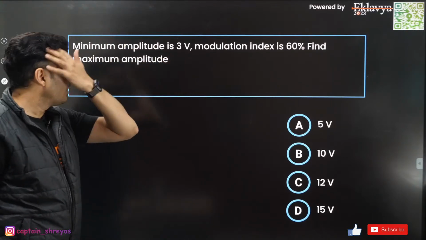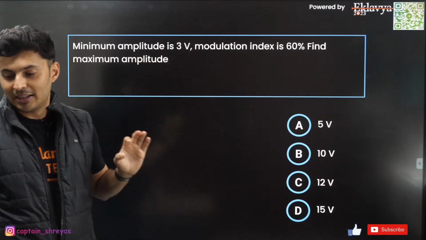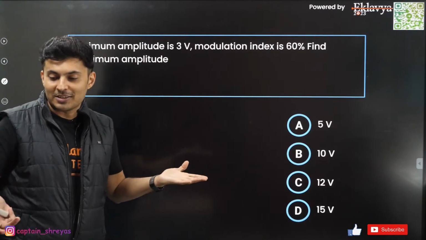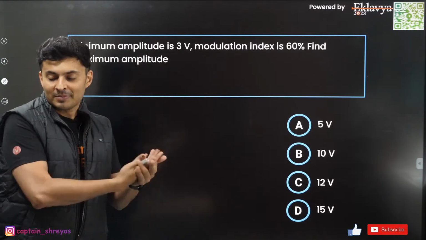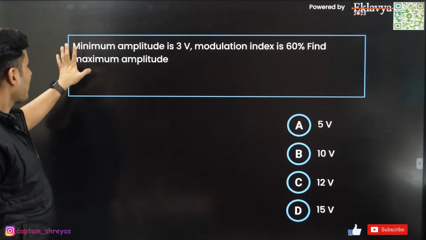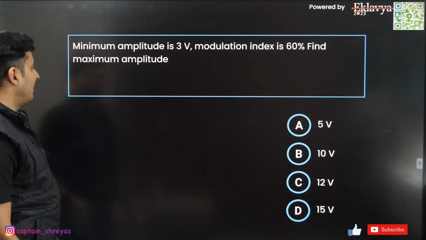This was again on communication. So guys, every time a question from the communication system is coming, and that too such an easy question. I hope such easy questions come. These same type of questions come, the same pattern comes. You guys will nail it, especially the next shift students. Minimum amplitude is this much, modulation index is this much. What is the maximum amplitude?